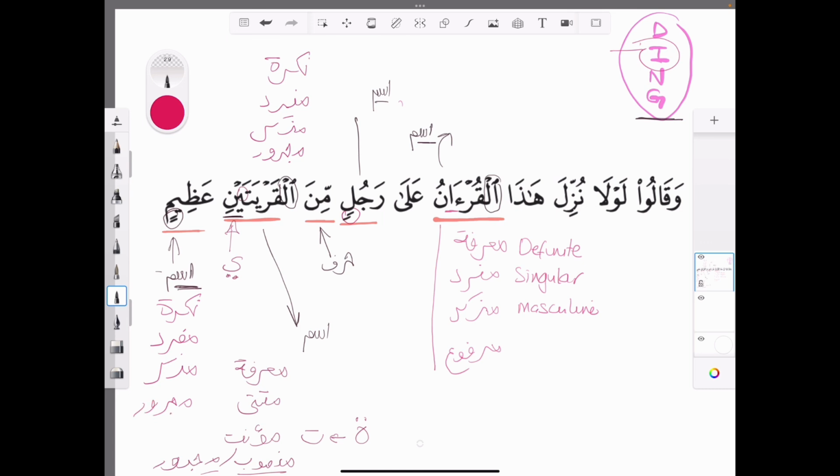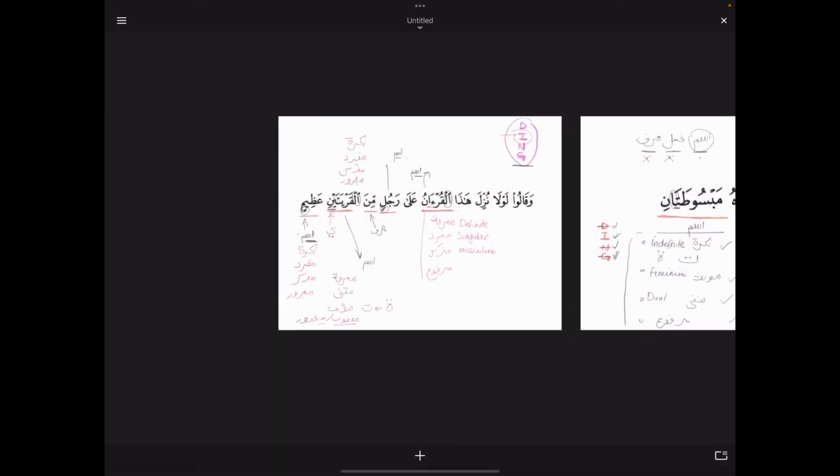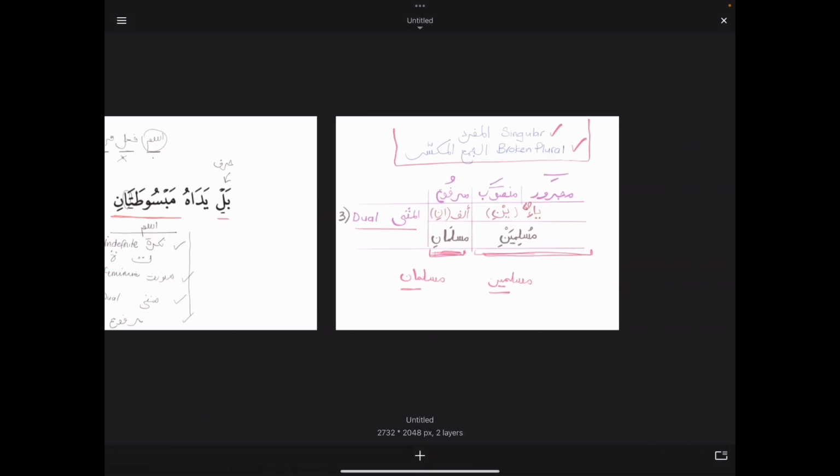Okay, so here's an example. What you could do is go back to the beginning of the video, copy this verse out and practice this, right? And you'll understand all of this through practice as well. So let's just recap one more time, going back to our previous slide, this one.